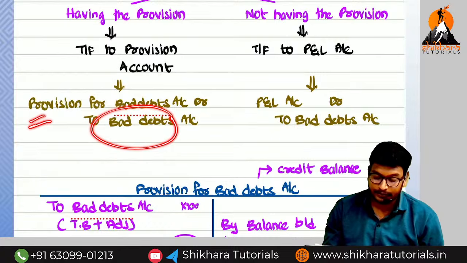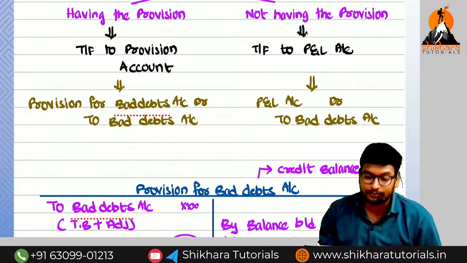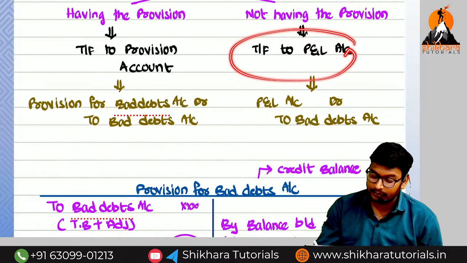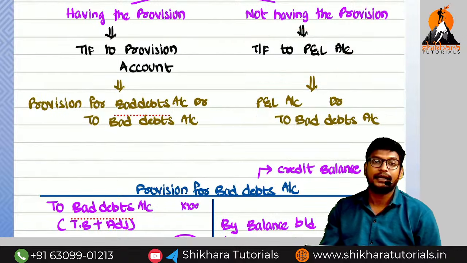So what is the entry? Provision for bad debts account debited to bad debts account. What is the entry for transfer to the P&L account? P&L account debited to bad debts account.